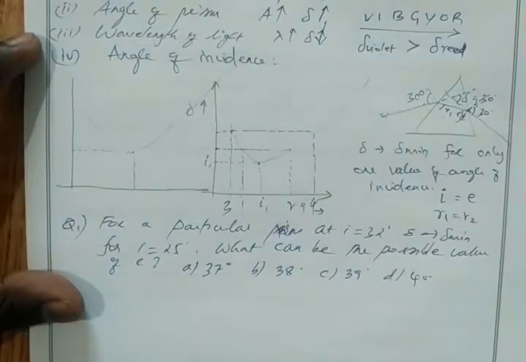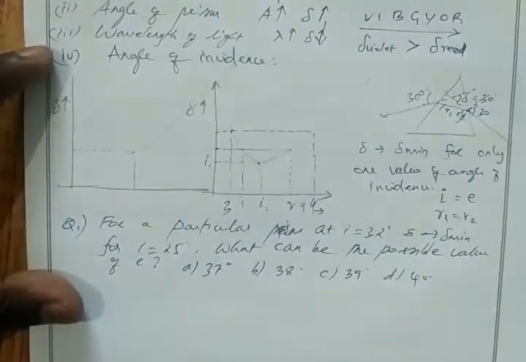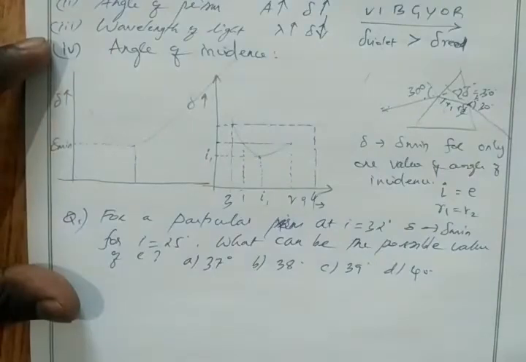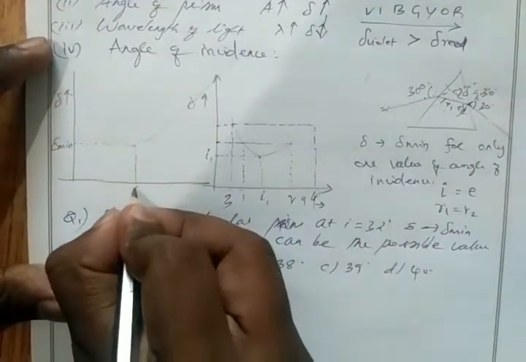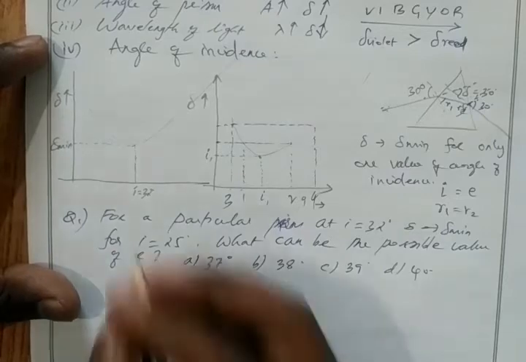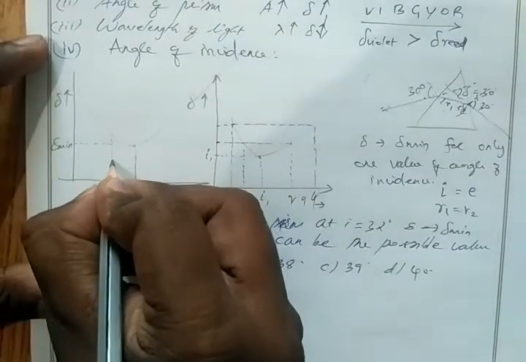Okay, so this is our del minimum. At which degree? At 32 degree. So I equals 32 degree. Then what will happen for I equal to 25 degree? So if I take this as 32 degree, then somewhat 22 comes here, for example.